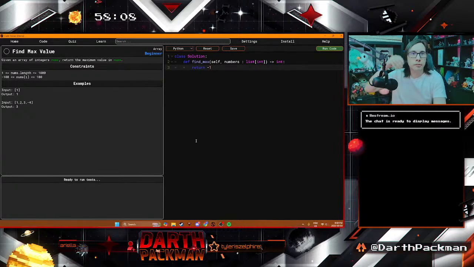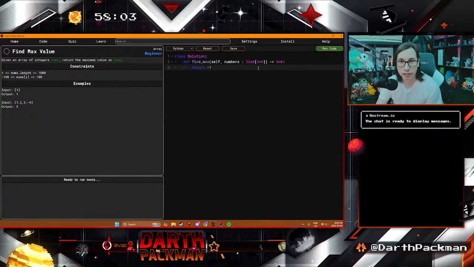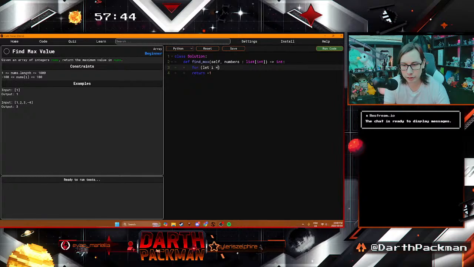Okay. Given an array of integer nums, return the maximum value in nums. So, a couple ways to do this, but the main thing is you got to iterate through the list. That's the first one. So let's do that first. Interesting. So it's not really going to show me anything, but let's go for... what language is this? Is it Python? Oh, I can change it. That's kind of fun. Okay, let's do... if it's Python, I believe it's let i equals 0 in number, or I guess the list is the thing here.